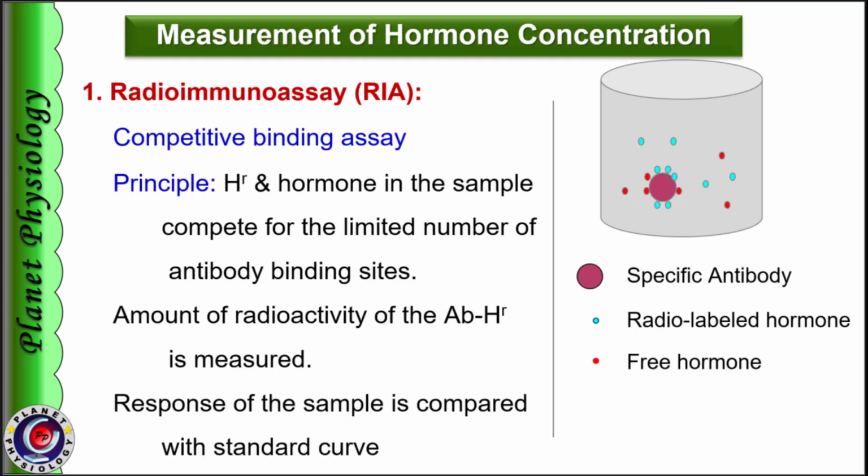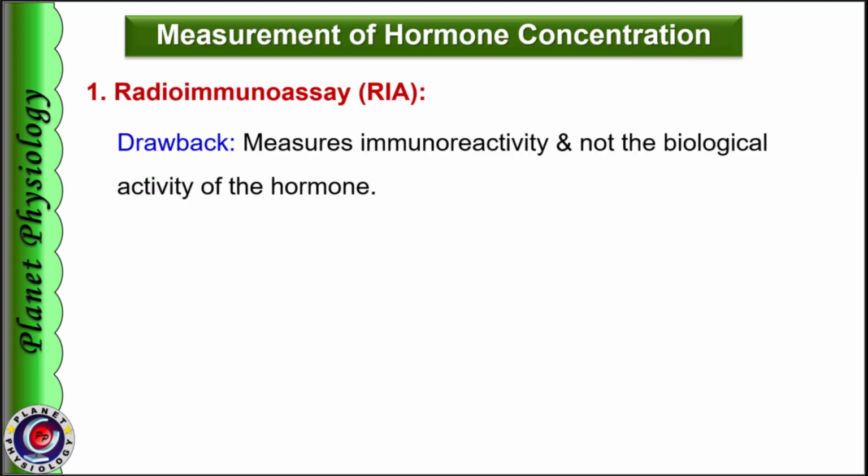Now coming to the measurement of hormone concentration, the most common method to measure hormone levels in a blood sample is by radioimmunoassay. It is a competitive binding assay where radio-labeled hormone and the natural hormone in the blood sample compete with each other for a limited number of antibody binding sites. After the equilibrium time, the hormone-antibody complex is separated and radioactivity is measured. The results are compared with a standard curve to find out the hormone concentration in the blood. The major drawback of the technique is that it measures immunoreactivity and not the biological activity of the hormone.